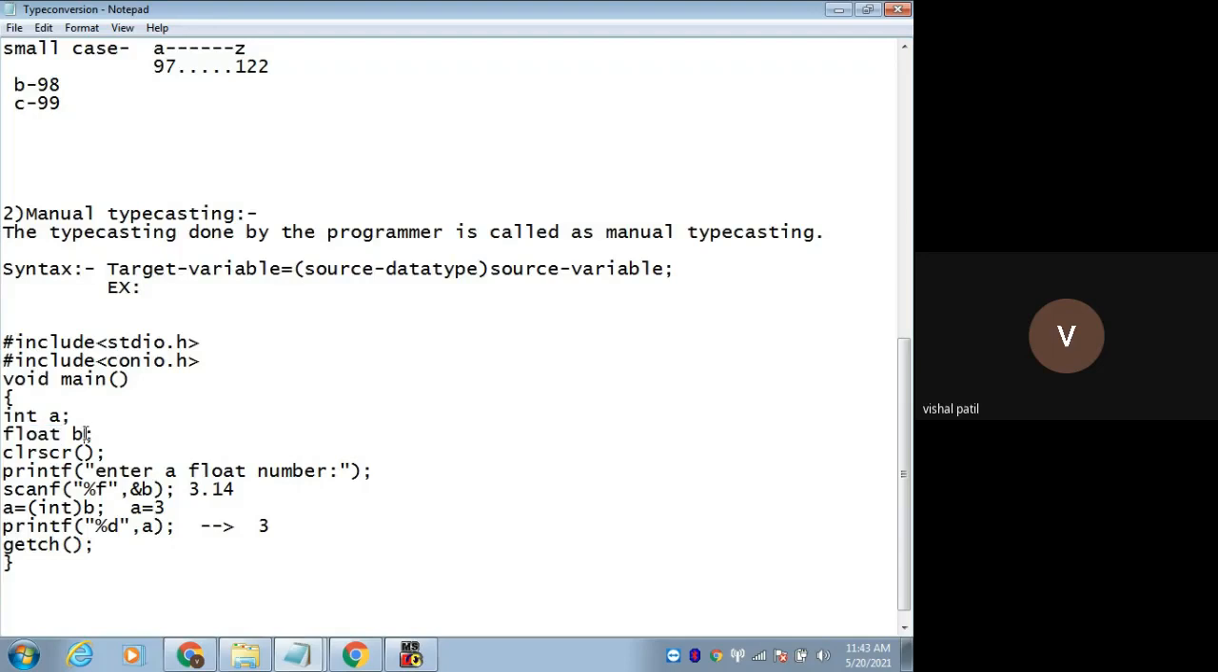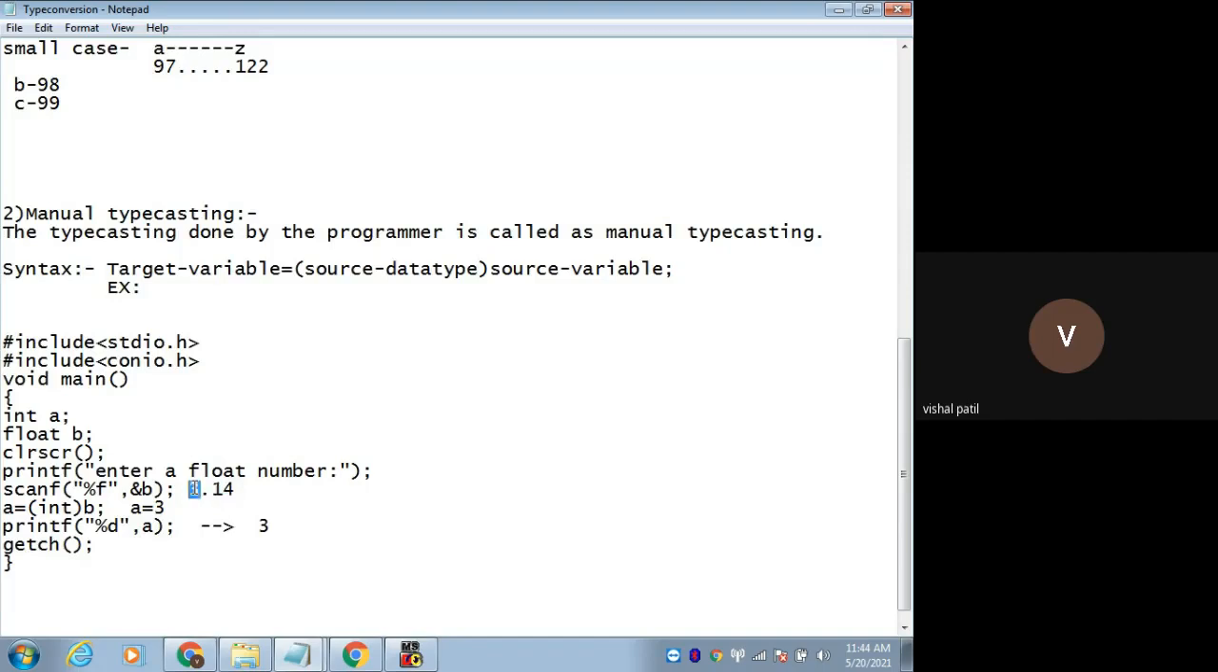Suppose I will take some input for this float variable b through the scanf function. Right, from scanf we take the input. Suppose the input is 3.40. Okay, and I just want this 3. I'm not interested in the values after this decimal point.